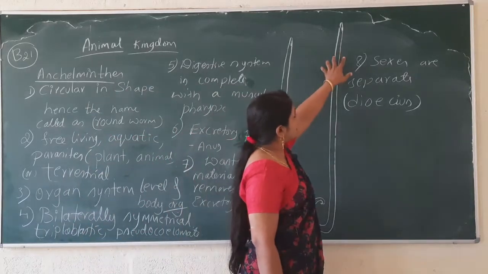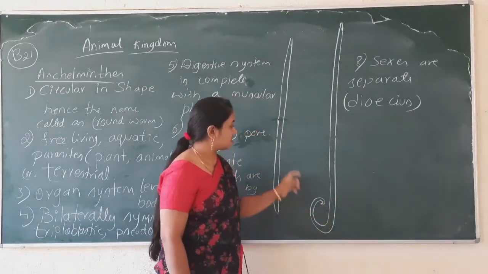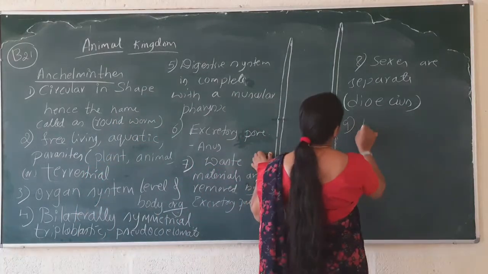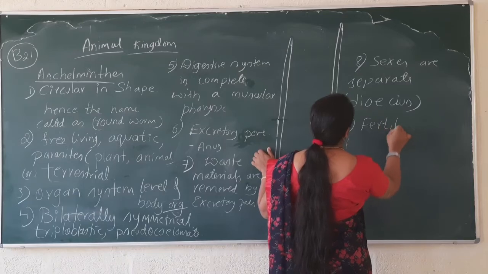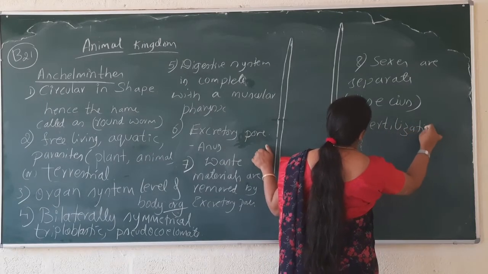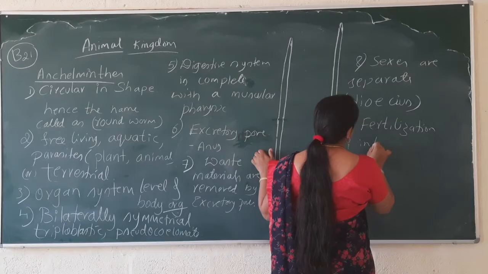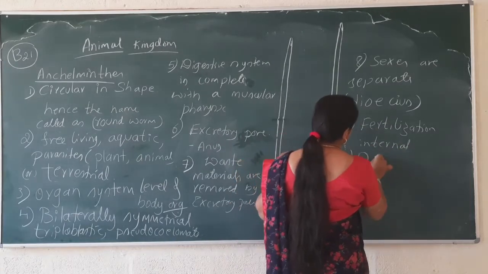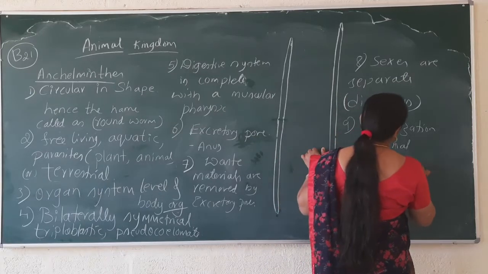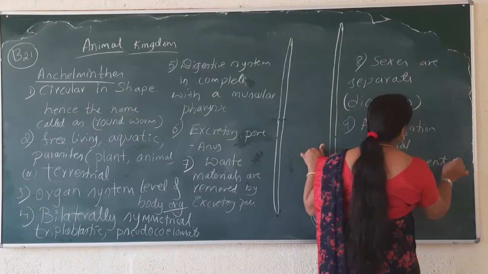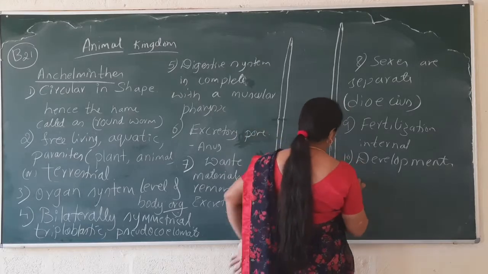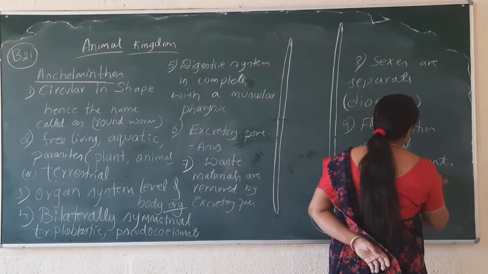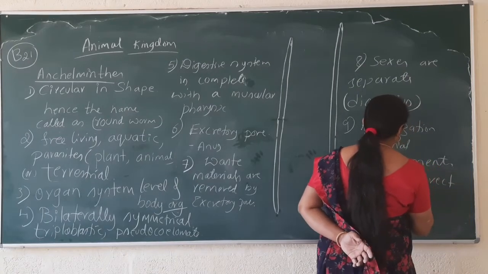And females are larger than males, and fertilization is internal and development is, in some of the Aschelminthes, direct, and in some it is indirect.